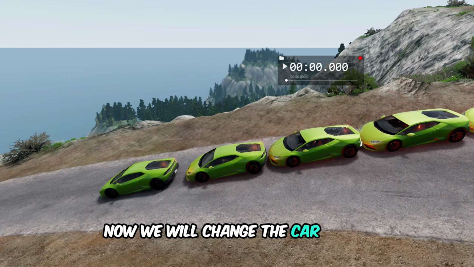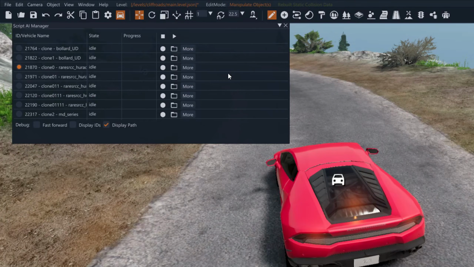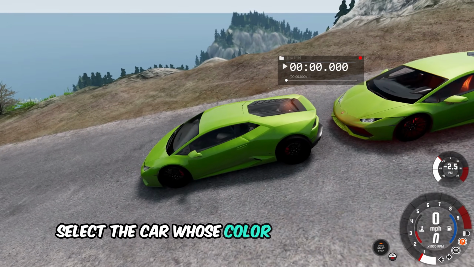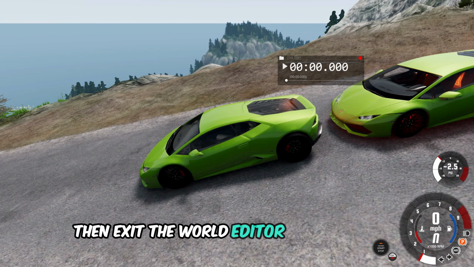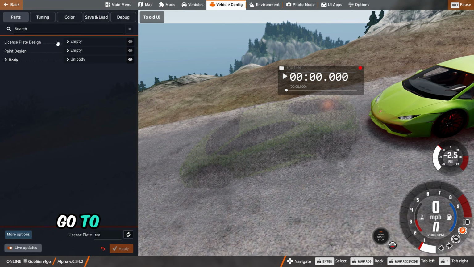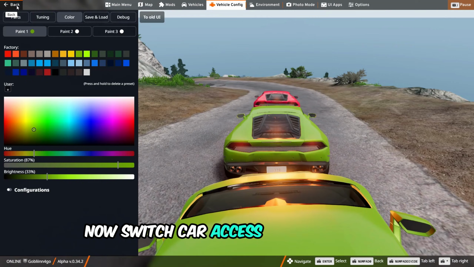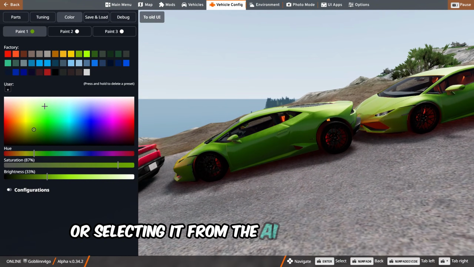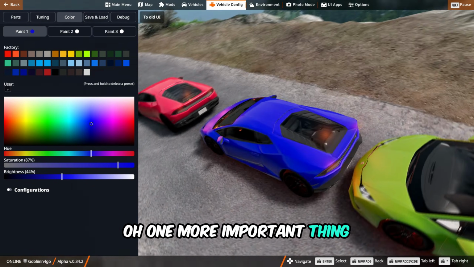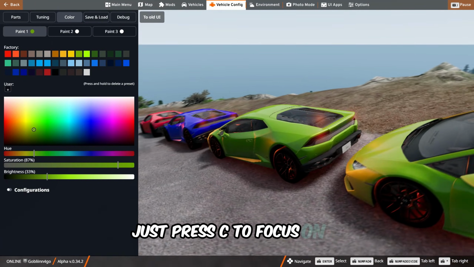Now we will change the car color. To do this, you can press Tab to switch between cars. Another way is to go to the AI Script Manager. Select the car whose color you want to change, then exit the World Editor by pressing F11. After that, press Escape, go to Vehicle Config, and select your favorite color. Now, switch car access by pressing Tab or selecting it from the AI Script Manager, and change the colors as needed. Oh, one more important thing. If your camera gets free and doesn't show the car you selected, just press C to focus on it.